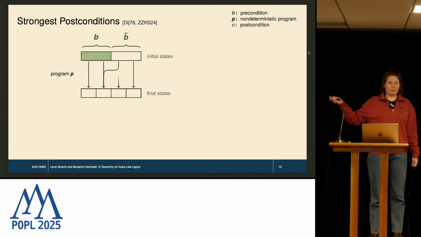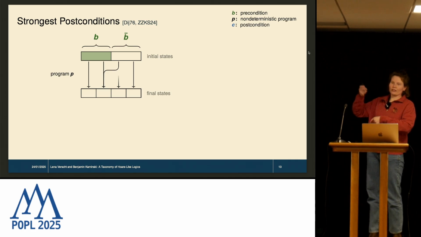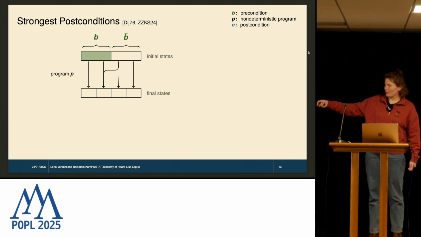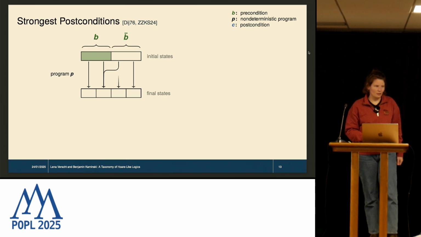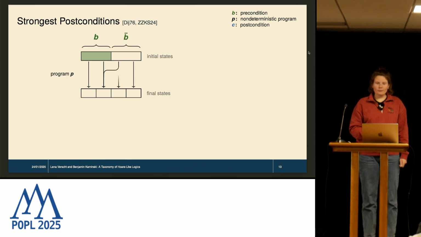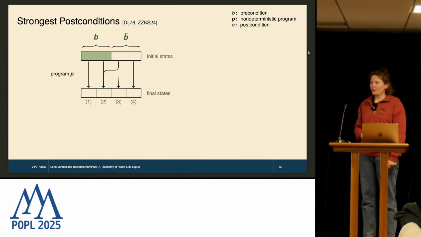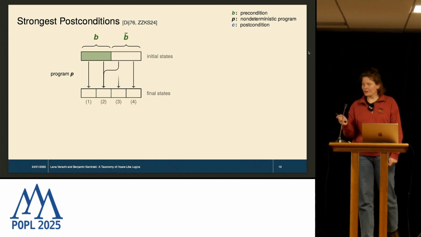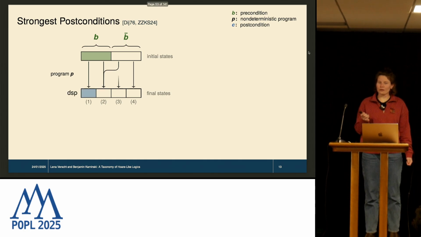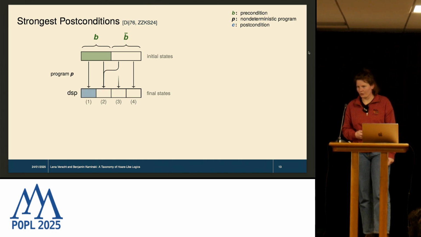So the direction of this picture is reversed again. So we have initial states on top and the final states on bottom. And we have these 4 classes that we've just seen. And now we're going to define the strongest post variants. And we're going to start with a new one, which is the demonic strongest post transformer.